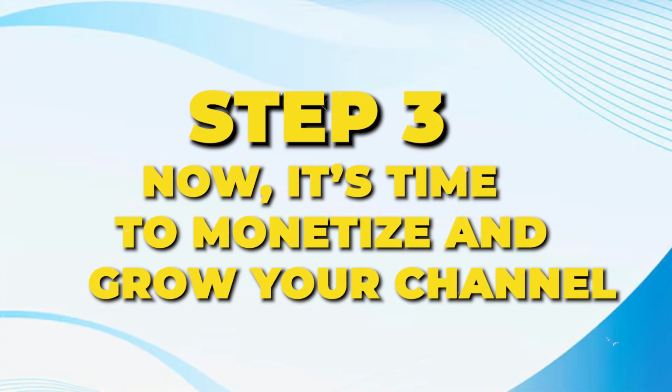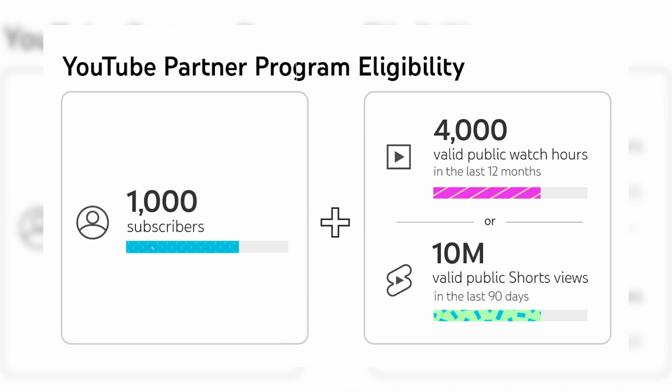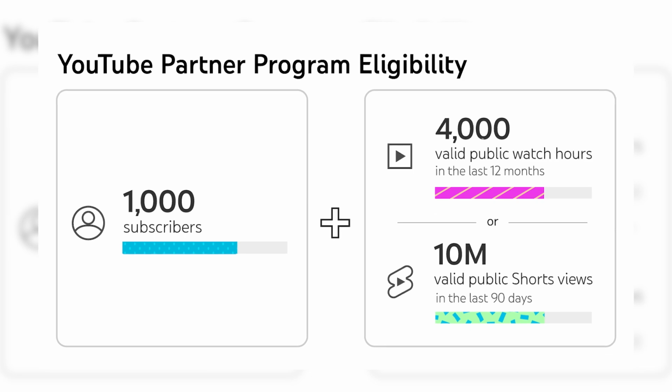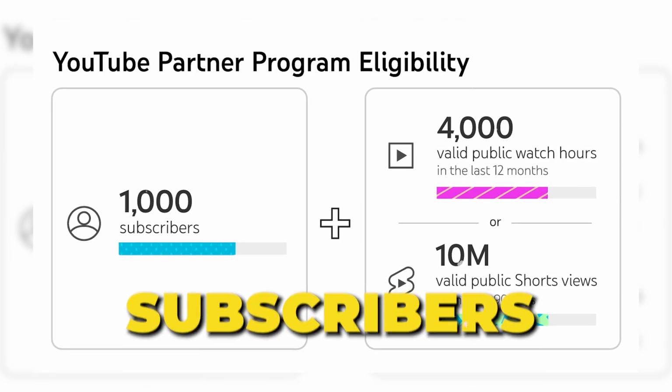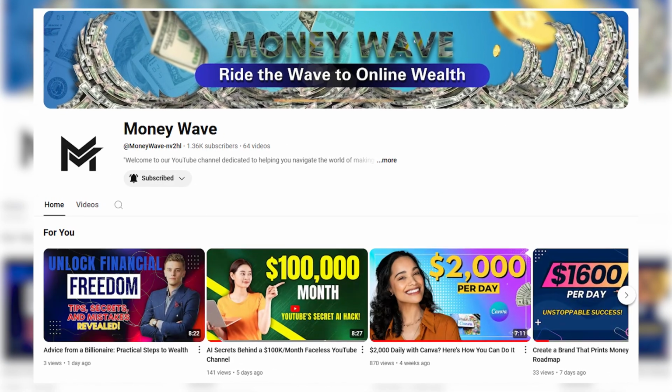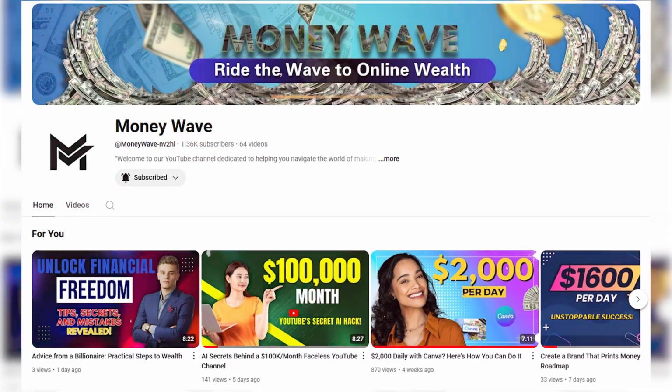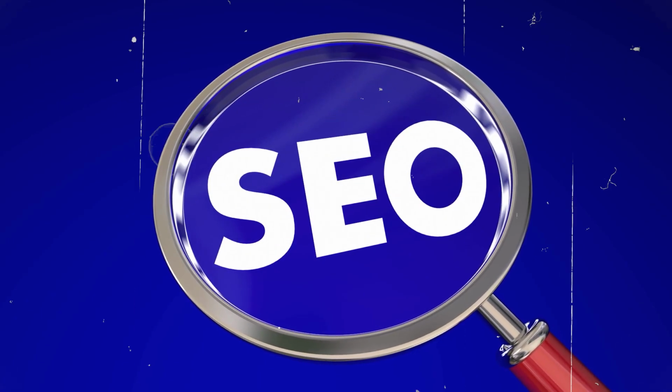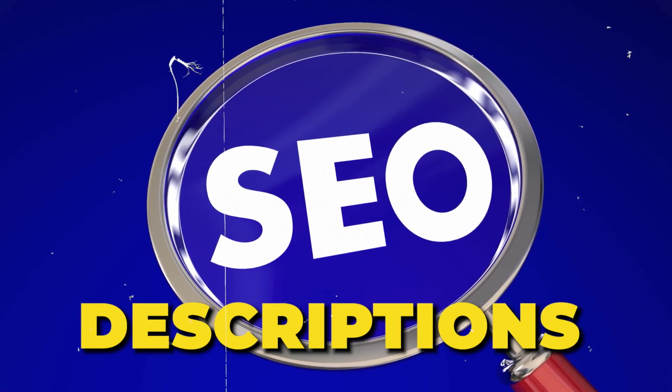Step 3. Now, it's time to monetize and grow your channel. To monetize your channel, meet YouTube's eligibility requirements. This includes having a certain number of subscribers and watch hours, which is 1,000 subs and 4,000 watch hours. While building your channel, focus on producing high-quality, consistent content. Use SEO strategies to optimize your video titles, descriptions, and tags.